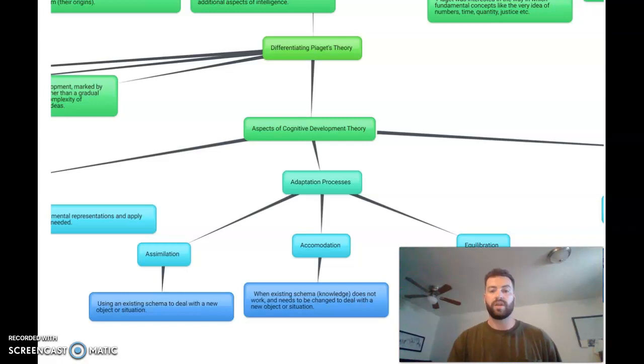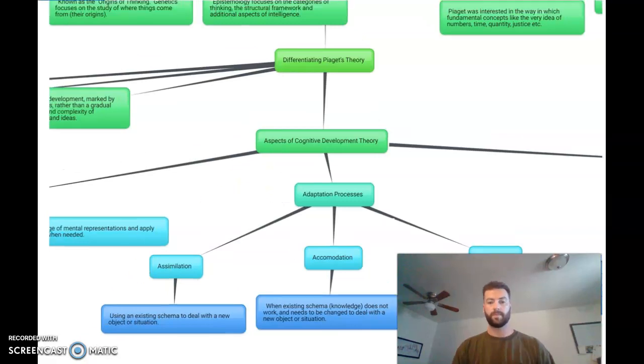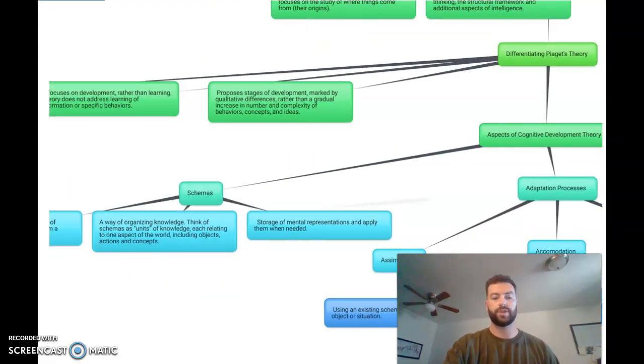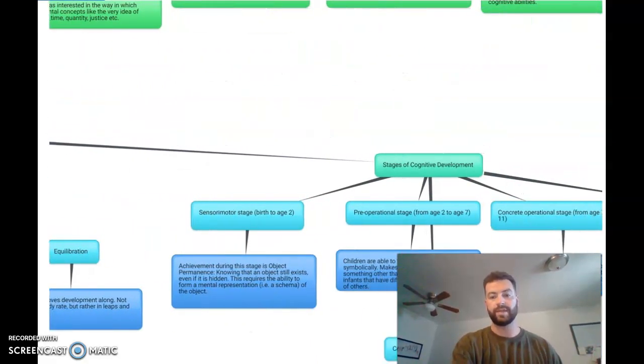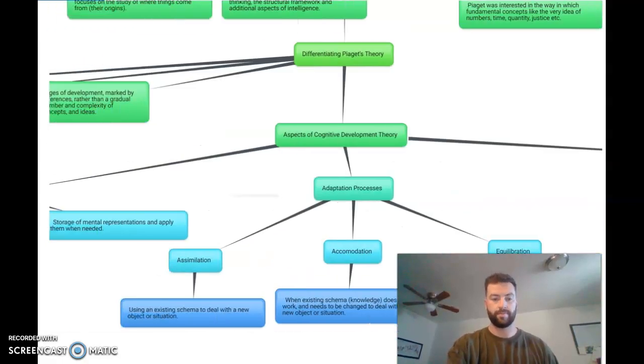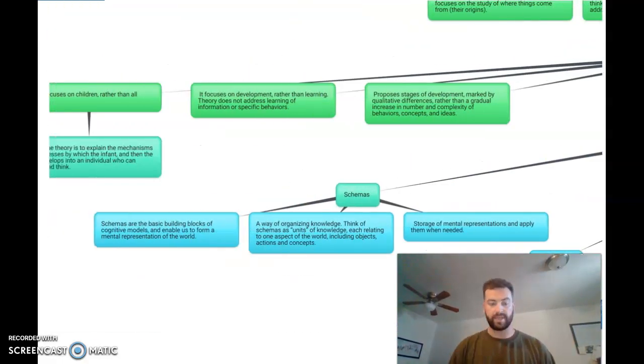Another thing we're looking at when we're differentiating Piaget's theory are the aspects of cognitive development theory. This is then broken up into the 3 categories: schemas, adaptation processes, and stages of cognitive development. When we focus on schemas, they are the basic building blocks in cognitive models, and they enable us to form mental representations of the world around us. So, over our lives, we're taking these units of knowledge that we acquire, also known as schemas, and relating them to the other aspects of our cognitive learning.